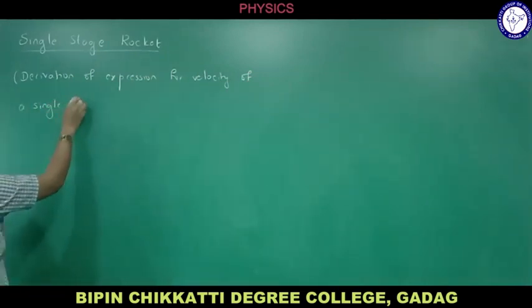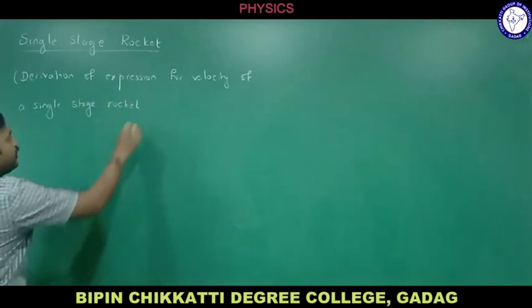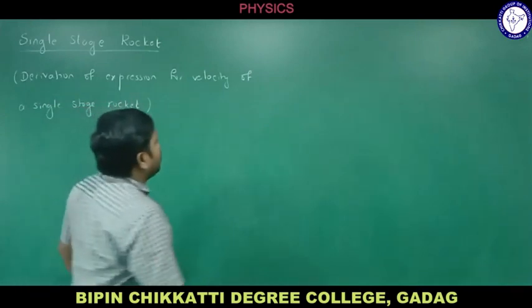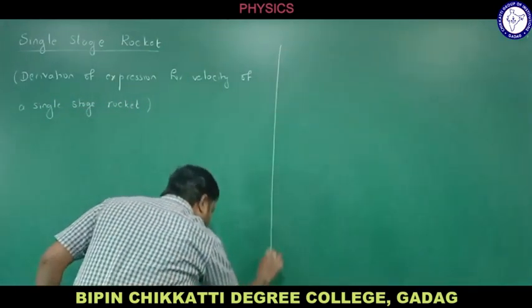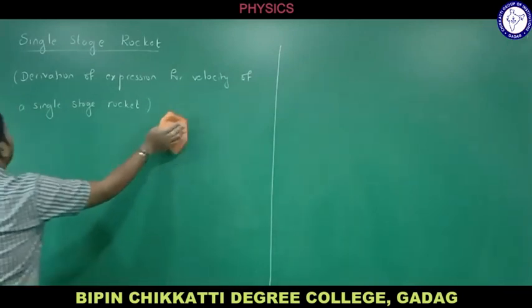Of a single stage rocket. Okay, now here I will be deriving the expression for velocity of a single stage rocket. So we will be deriving what will be the velocity of single stage rockets, right? So we will be deriving the equation for the rocket now here. Okay, let me begin.